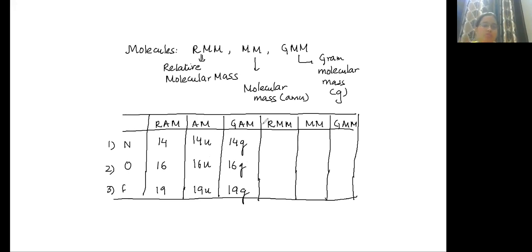Now what is RMM for nitrogen? Nitrogen as a molecule will exist as N2. Very good. Oxygen in the form of a molecule will exist as O2. Fluorine will exist as F2. So what is RMM for nitrogen? It will be 14 into 2, that is 28.